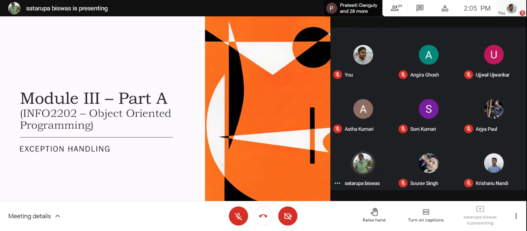So let us start today's class here. And today we are going to start another new module, and we will start with the topic exception handling. As we discussed in the first 2 or 3 classes about the different aspects of object-oriented programming, one of the aspects was exception handling.